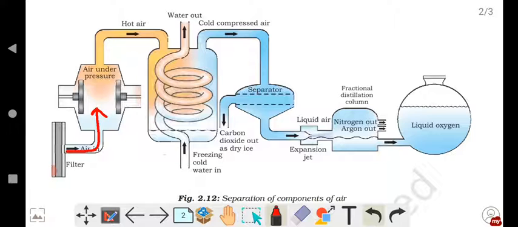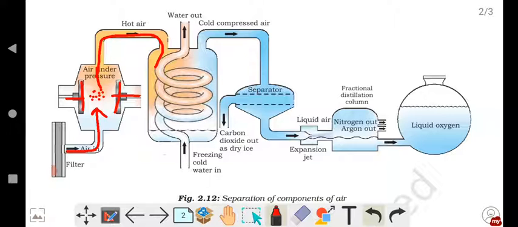And here air is compressed under pressure. As compression takes place in air, the molecules which were moving freely start to collide with each other. As they collide with each other, kinetic energy increases, and as kinetic energy increases, there will be a rise in temperature. Because of this rise in temperature, the air becomes hot. Okay. And that hot air is passed through this tube.